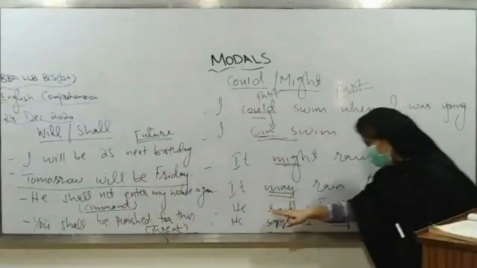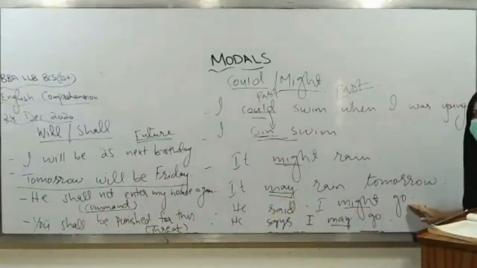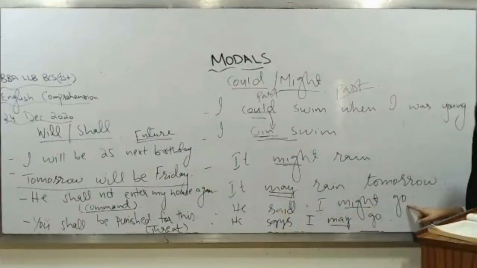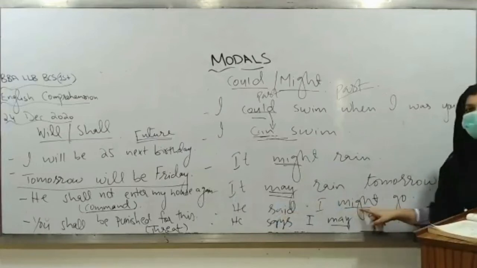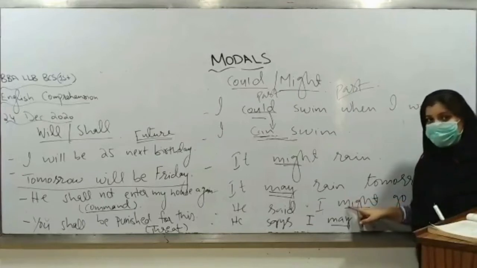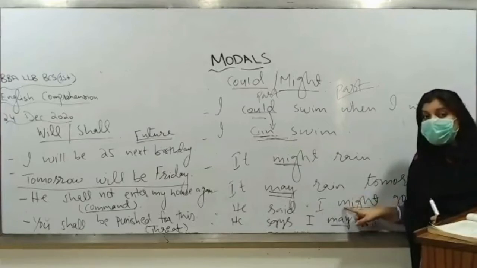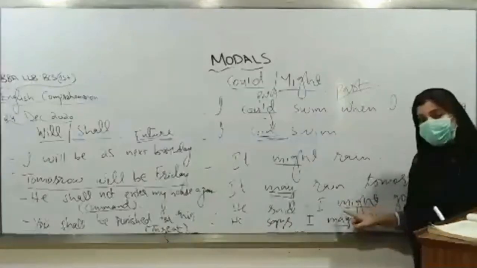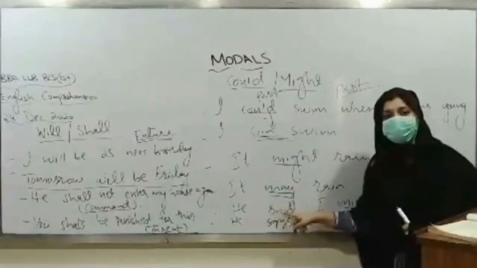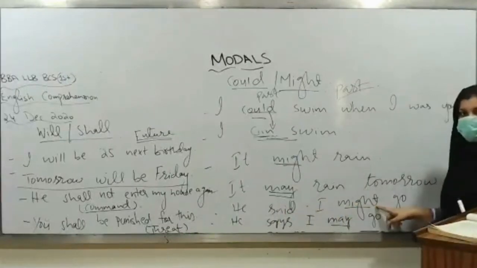Here another example, said I might go. उसने कहा, said is past, I might go, मैं जा सकता था. यहाँ पे आएगा why, because we have used might here. Now why we have used this might, यहाँ पे permission मिली है, लेकिन कब, past में. And how did we come to know कि ये permission past में मिली है, of this said as well as with the use of this might.